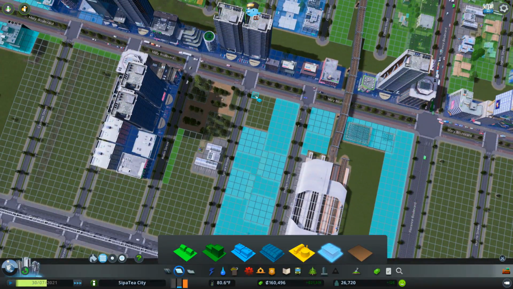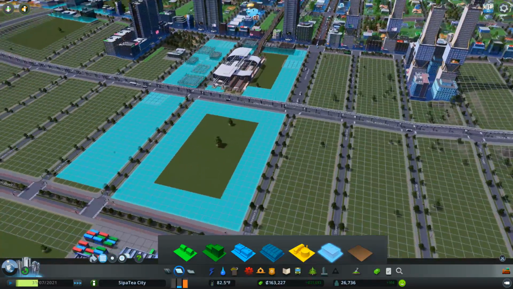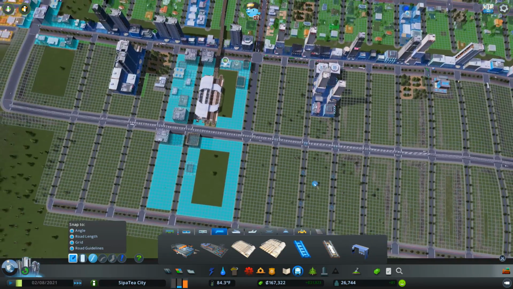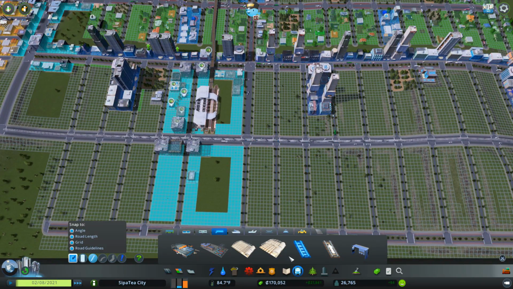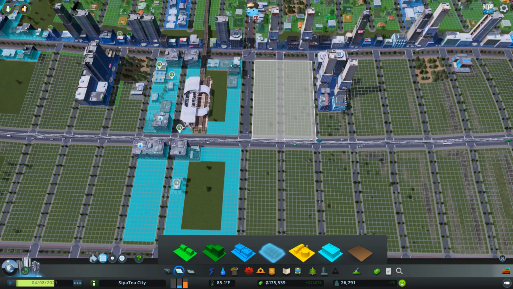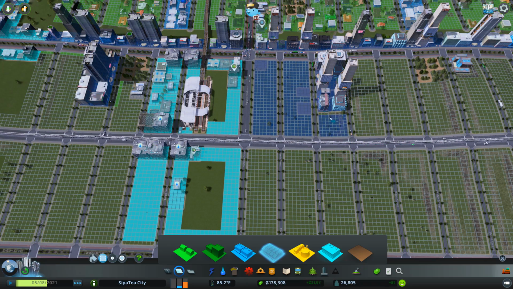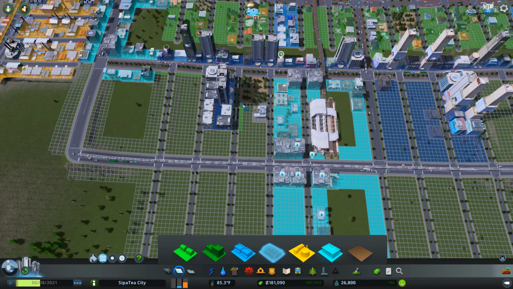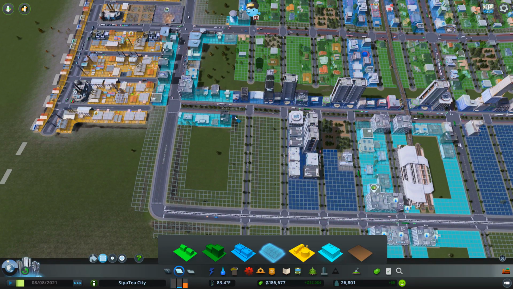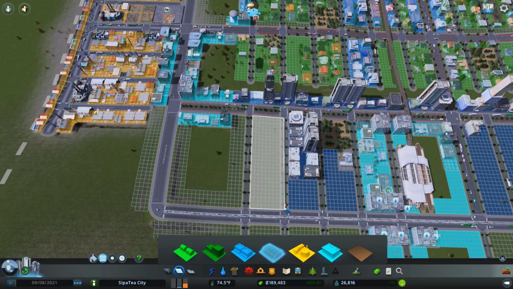Offices are moving in already. Fantastic. And then we need to get the metro sorted underground as well. And then fill in... I tell you what, while we're here doing this, let's get some more high density commercial in. Because we know they're going to move in straight away. That school may end up moving, but let's leave it there for now.